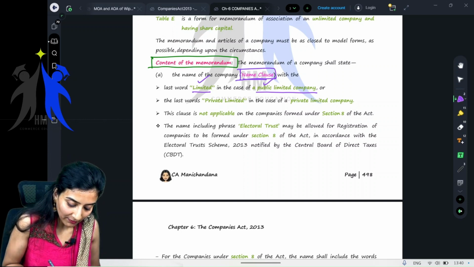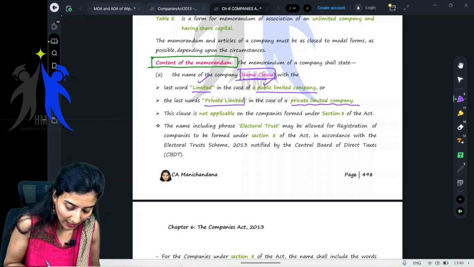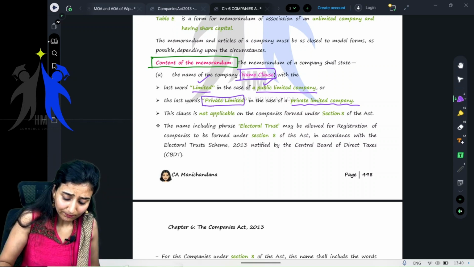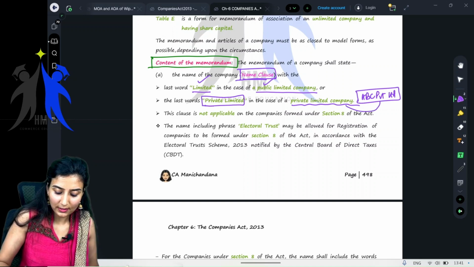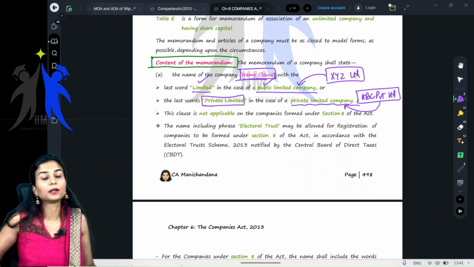If you are a private limited company, what should you have? The last words should be private limited. For example, ABC Private Limited. If you see a company like this, obviously it is a private company. If you see something like XYZ Limited, what is this? It is a public limited company.